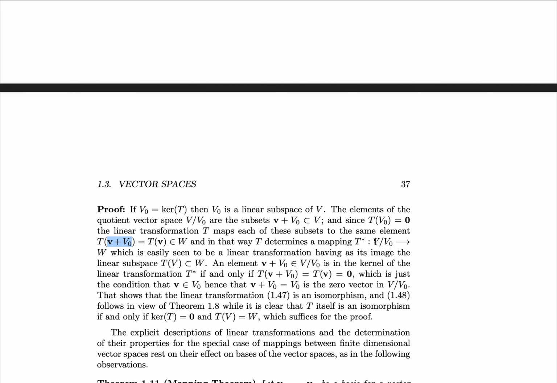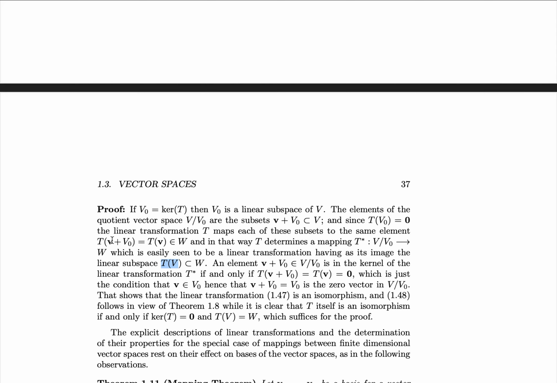because T star has to act on elements of V over V naught, so the elements of V over V naught are this, and then the function we actually apply is T itself. This is what determines the mapping T star from V over V naught to W. And we can check this is a linear transformation, having as its image the linear subspace T of V within W. That is, since V's are not in the kernel, they are sent to non-zero vectors,